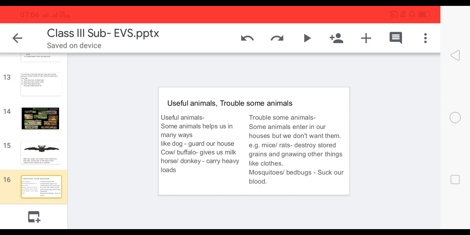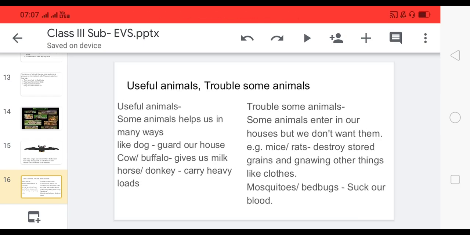Now, students, we learn about animals, but among all these animals, some are useful and some are troublesome. Some animals are very useful for us, and some animals create problems for us. So let us learn about them. Useful animals. Some animals help us in many ways, like dog. Dog helps us to guard our house.